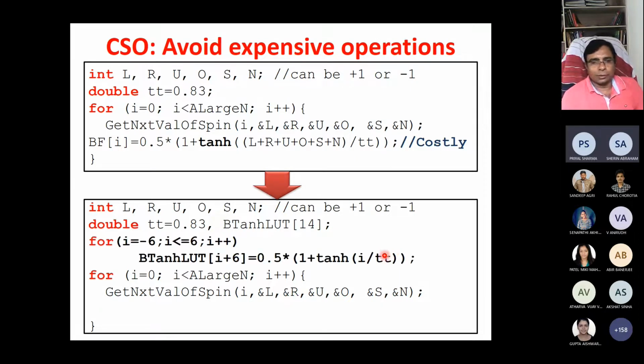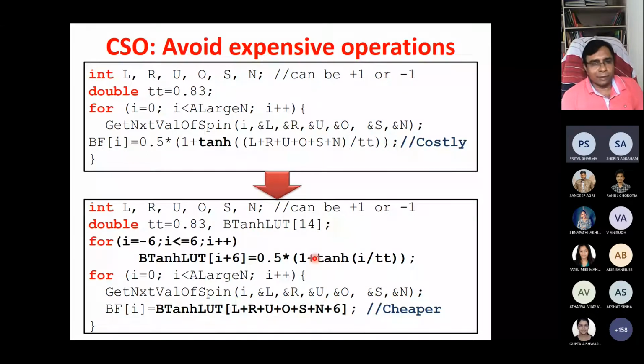In this case we are simply using the stored values. We used to do these calculations at runtime, but now we do the pre-calculation and store it in a LUT.